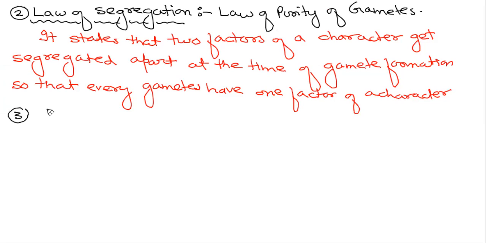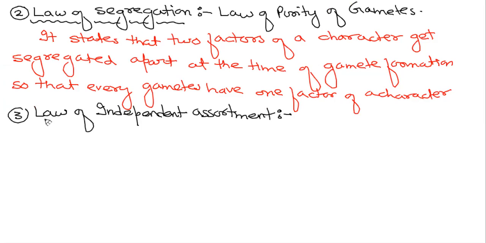Save this. Wait, let me finish with the last law, the law of independent assortment. It is the last law, expressing the dihybrid cross. So how do they assort? Let me find. So definitely they all have independent assortment. Check some easy definition. This one is easy.